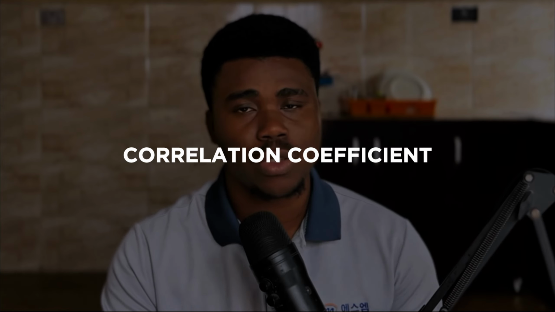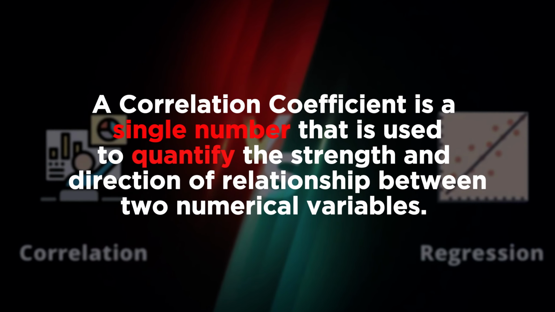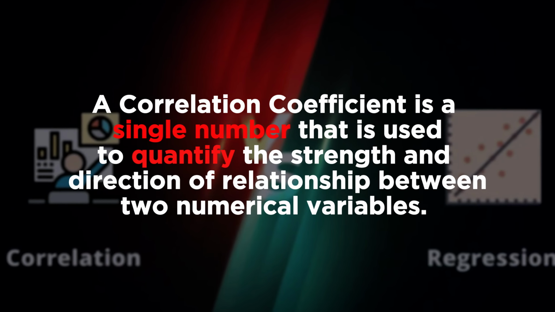So now that we've defined the concept of correlation, it only makes sense for us to know what we use to quantify correlation. Yes, correlation is a statistical term also, and we try to quantify it the best way we can. The number that we use to quantify correlation is known as a correlation coefficient. A correlation coefficient is a single number that we use to define the strength and direction of association between two variables. Now, this number can be denoted with several letters, because it is a variable.